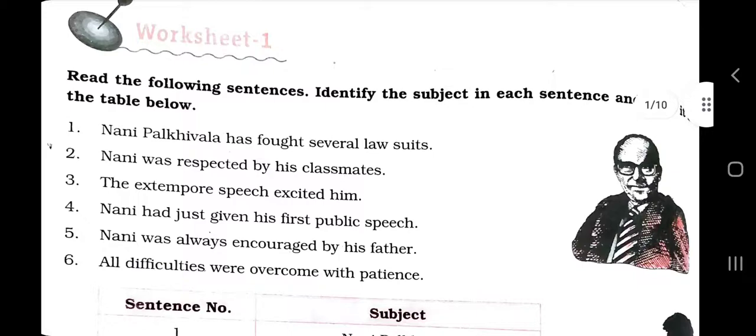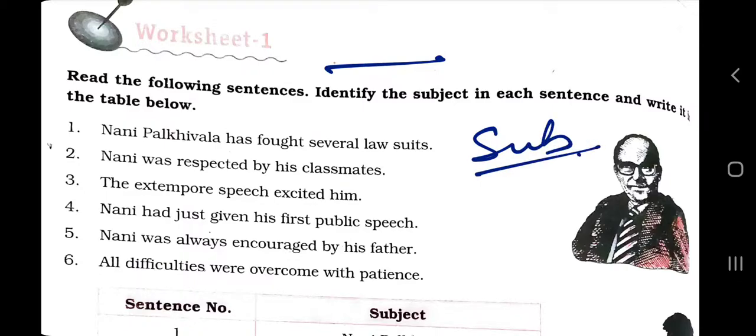Let's understand once again the passive voice. In the passive voice, the subject is no longer performing the action of the verb. Rather, it is being acted upon by the verb. Let's put it in another way.